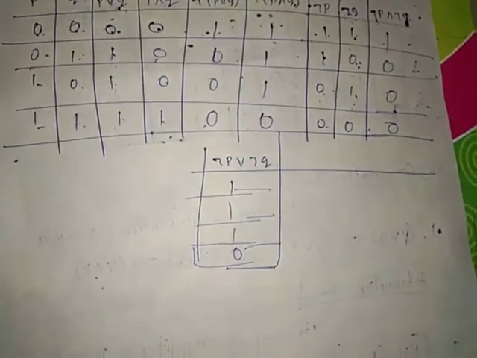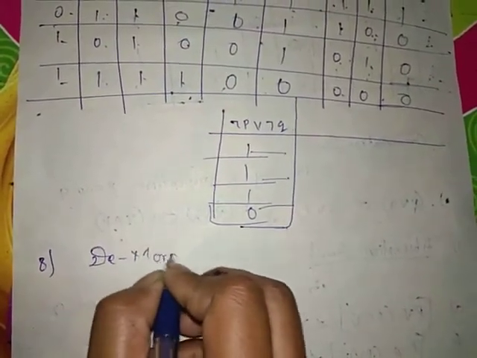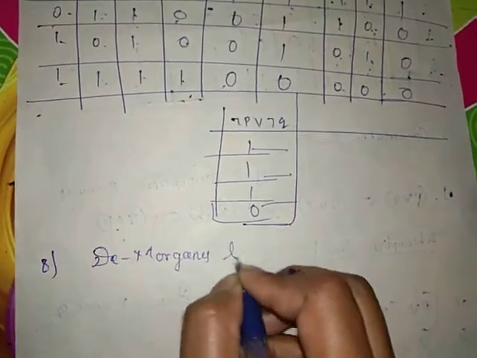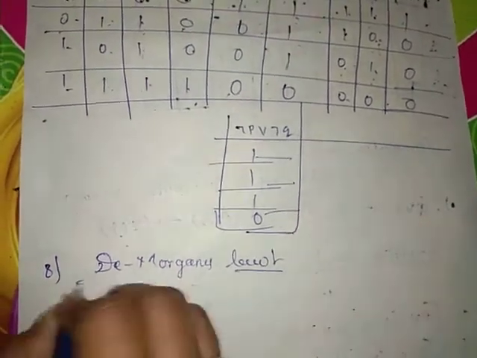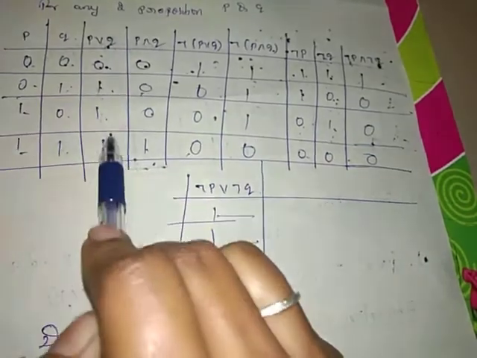By using this table, I am going to state the law that is called De Morgan's law. First, I constructed a truth table for the propositions P and Q. First I constructed P or Q, that is 0, 1, 1, 1.